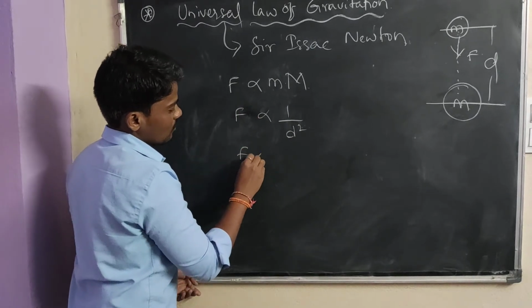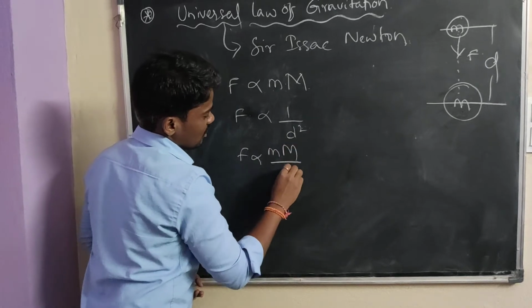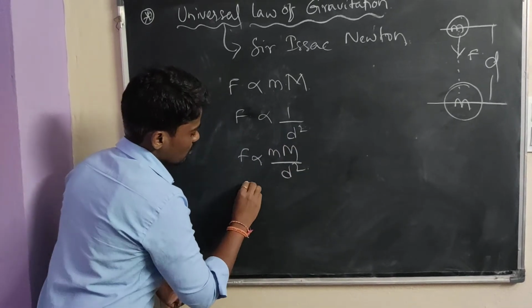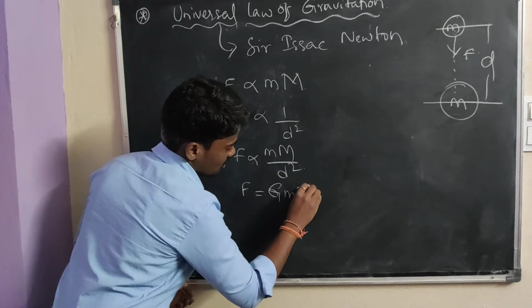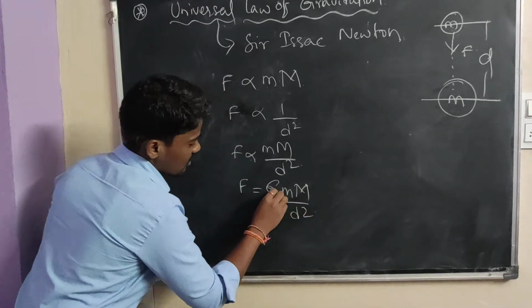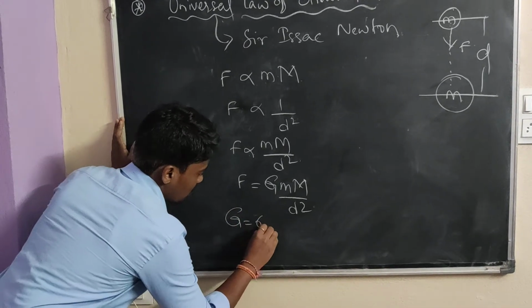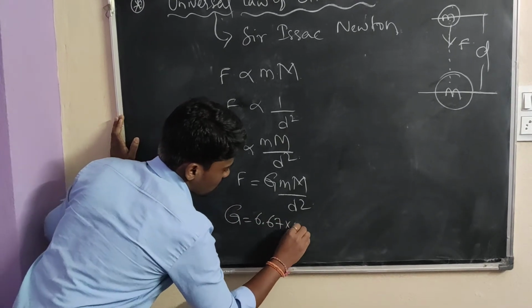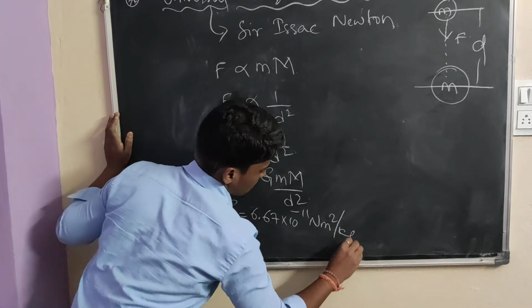Write down the total one. F is proportional to small m capital M by d square. Removing the proportionality, F is equal to capital G small m capital M by d square. Here G is the universal gravitational constant. G is equal to 6.67 into 10 to the power of minus 11 Newton meter square per kg square.